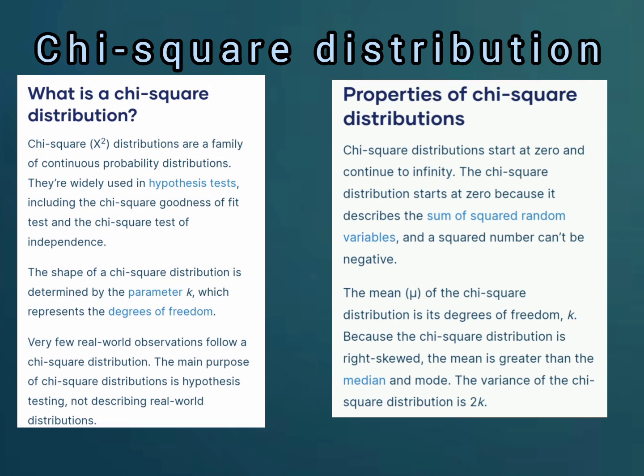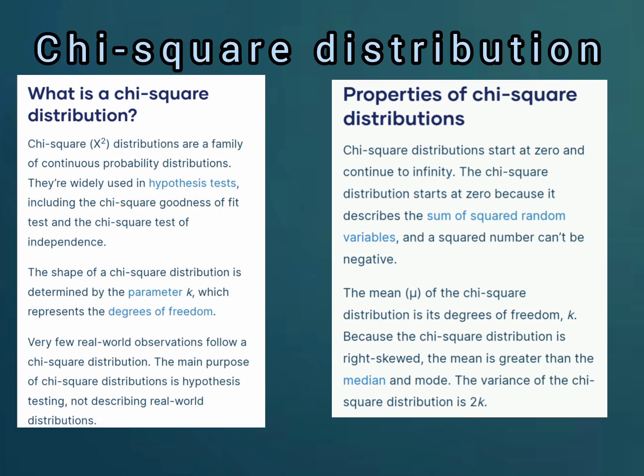Now let me tell you the properties of a chi-square distribution. A chi-square distribution starts at zero and continues to infinity. It starts at zero because it describes the sum of squared random variables, and a squared number cannot be negative. It cannot be a negative number.